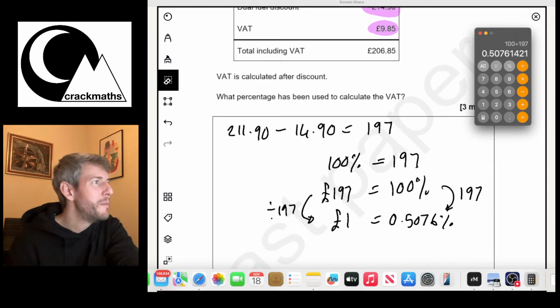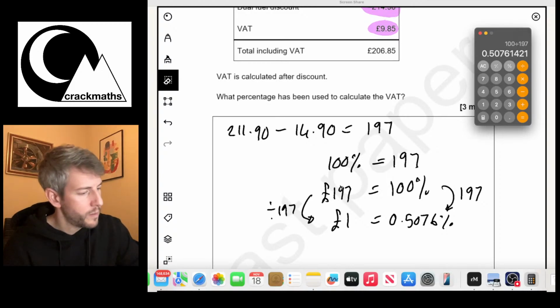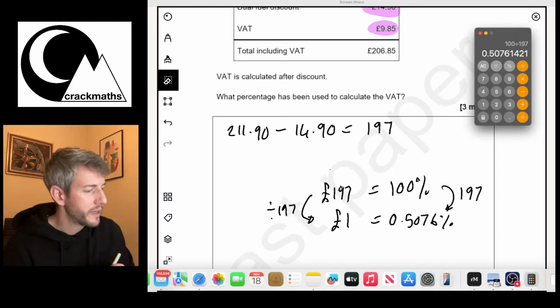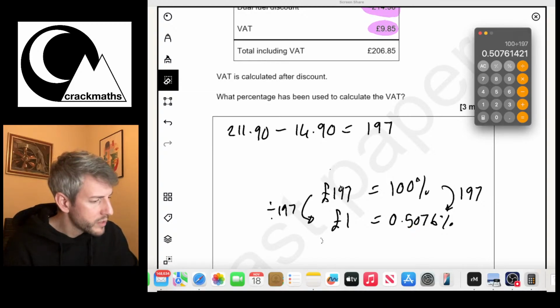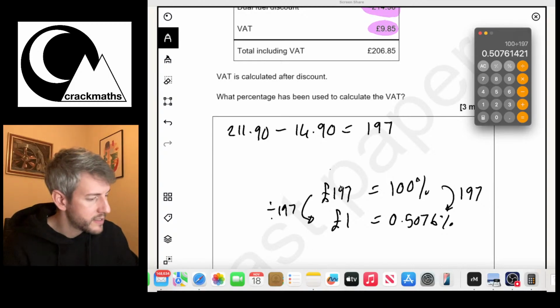Right, so here we go. So we know that 100% is £197. So that means what I've done is I've just rewritten it the other way around. In fact, I'm going to rub that out because that's a little bit confusing. So if we know that £197 is 100%, then £1 is equal to 0.5076%. Now I want to know what percent is £9.85.